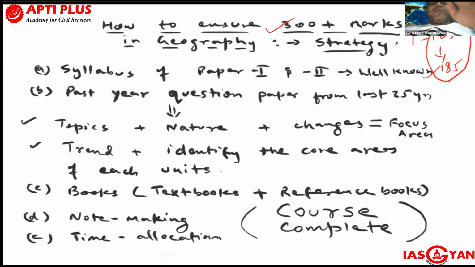The syllabus of both paper 1 and paper 2 of optional geography should be well known by heart, every aspirant should learn it by heart. There is no second option for it. You must know the broader syllabus, plus in between you can also link the subject properly. Okay, number 1.